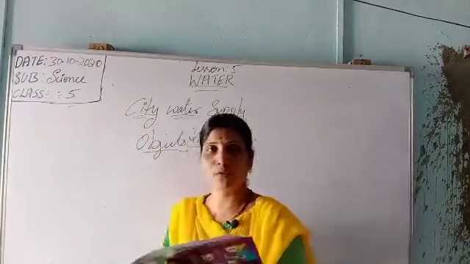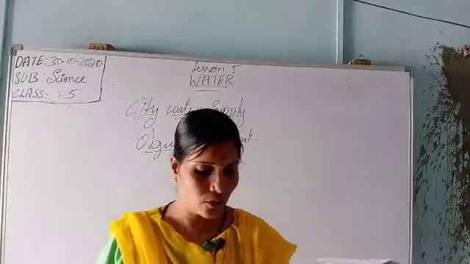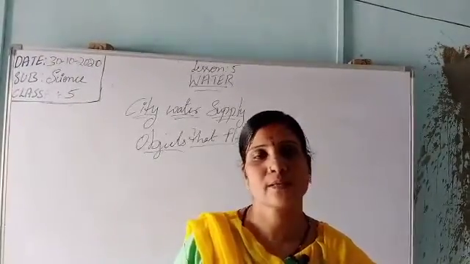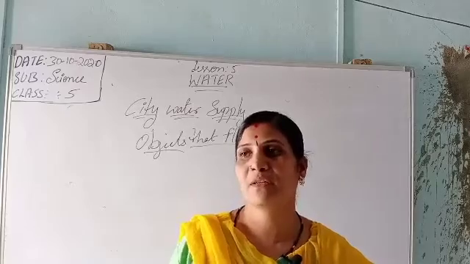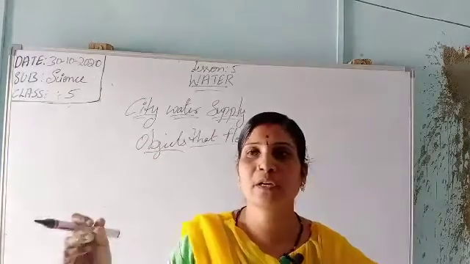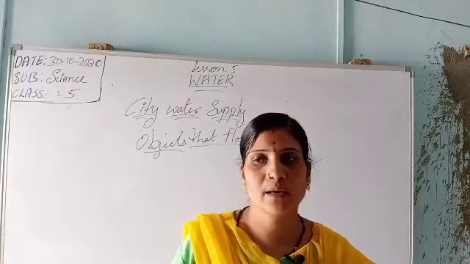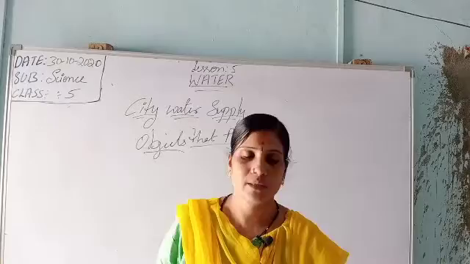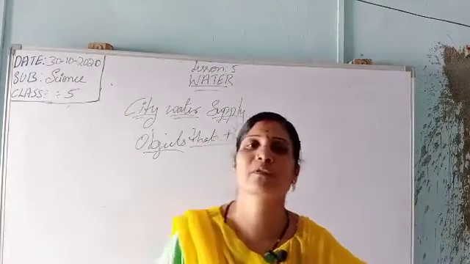Some objects like wood and cork float on the water, while iron and steel sink. Everyone knows that when we throw a stone on the water, it will go down, and when we keep a paper boat on the water, it will stay up. So he is telling us that wood and cork float in the water.